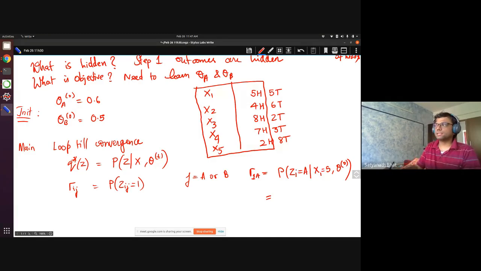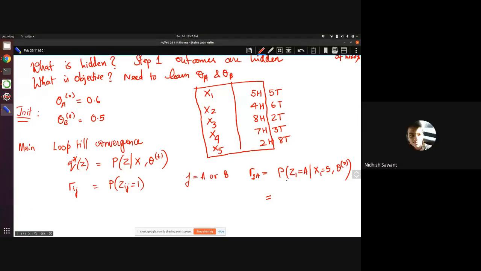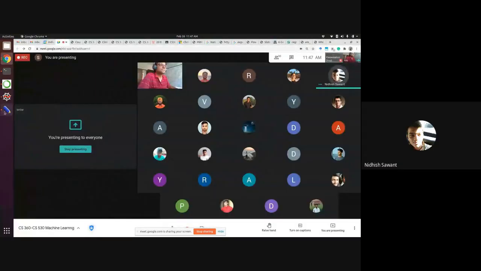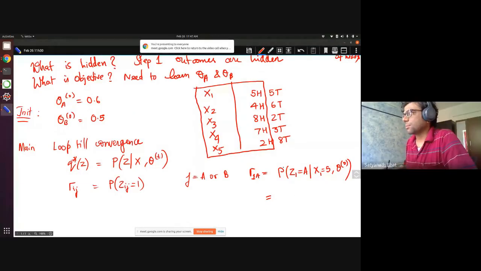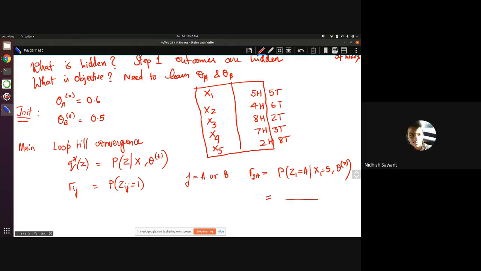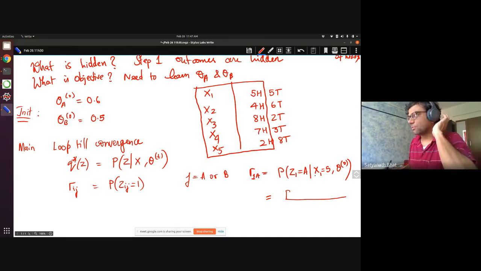Can someone help me? What do we need to do in the next step? I want all of you to think. Yes, please tell. It is the probability that coin A gets 5 heads. Okay, can you expand? What do I write next? Yes, sir. I think it should be theta A to the power 5. No, before that, you need to write the next step. What is it in terms of probability language? How do I write it? What is this equal to?